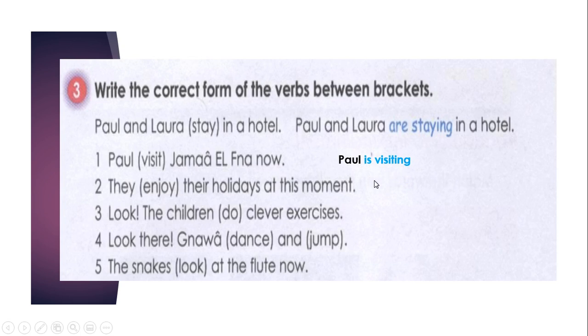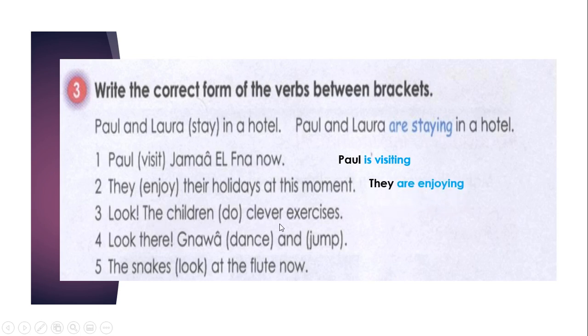Sentence 2. They, the verb enjoy, their holidays at the moment. How can you change the verb? So can you put it in the correct form? So we have they. Are we going to use they is, they or they are? They are. Good. Why? Because we have the verb to be with they. So they are. And the verb enjoy plus ing. Excellent. So they are enjoying.